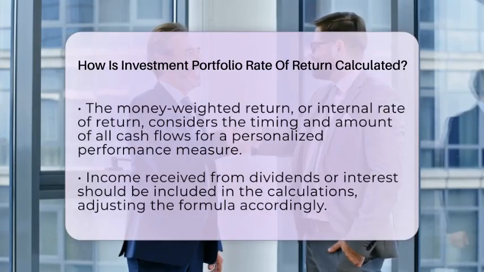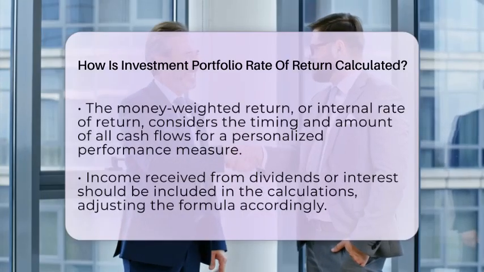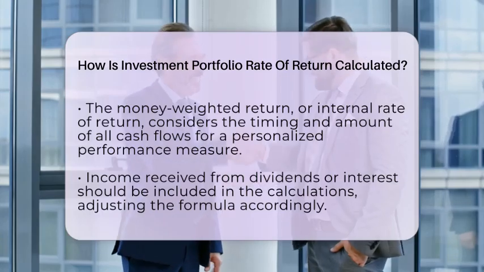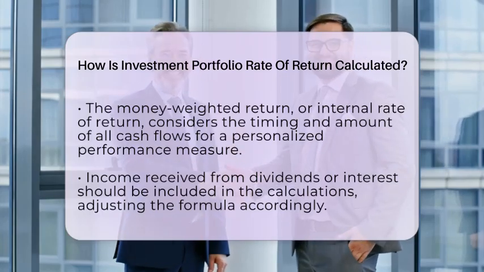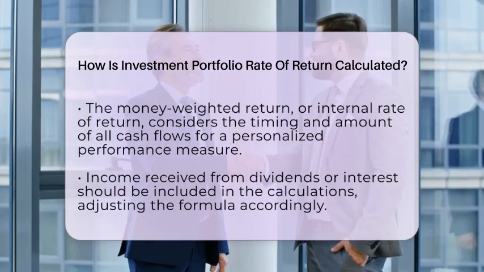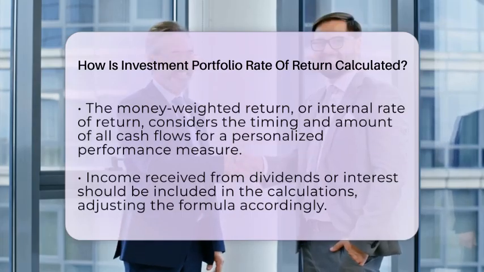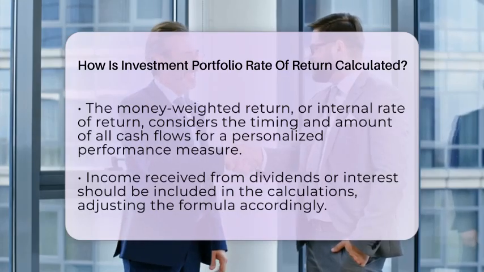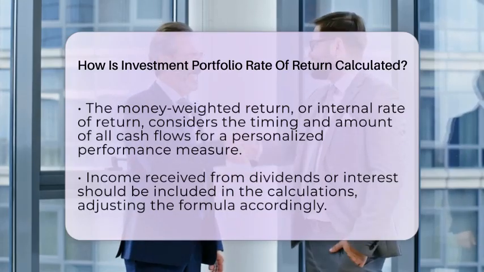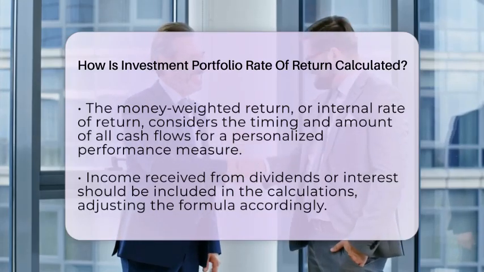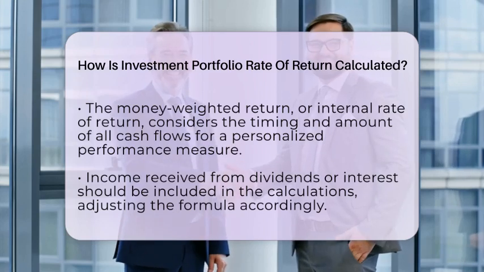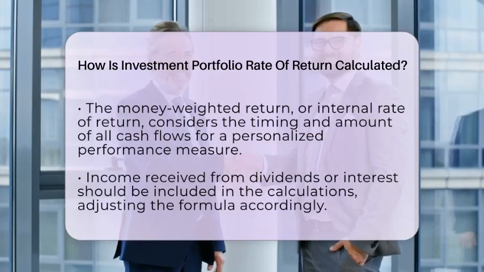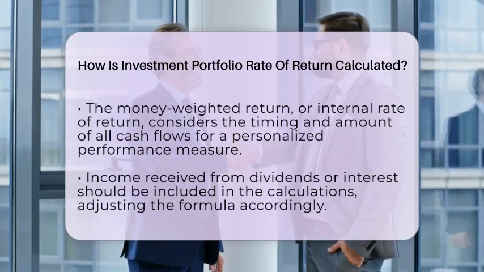If your portfolio earns dividends, interest, or other income, you should include those in your calculations. In that case, the formula adjusts to add the income received during the period. For example, if your starting value was $10,000 and you earned $500 in dividends, with an ending value of $11,000, the calculation would be $11,000 plus 500 minus 10,000, divided by 10,000, then times 100. That results in a 15% return.